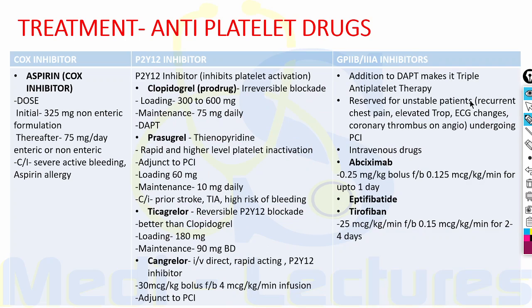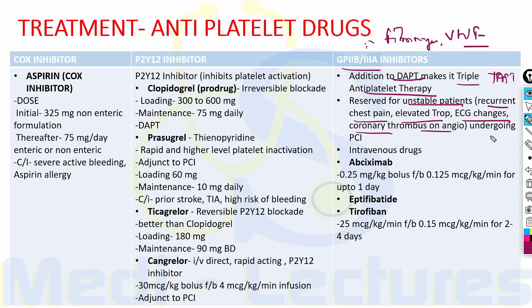Now coming on to GP2B3A inhibitors in antiplatelet drugs. GP2B3A is a receptor for fibrinogen and von Willebrand factor which aids in platelet activation. The addition of these drugs to dual antiplatelet therapy makes it triple antiplatelet therapy, that is TAPT. These are reserved only for unstable patients who are having recurrent chest pain, elevated trop levels, ECG changes, coronary thrombus on angiography. These should be reserved only for these patients with these features who are undergoing PCI.